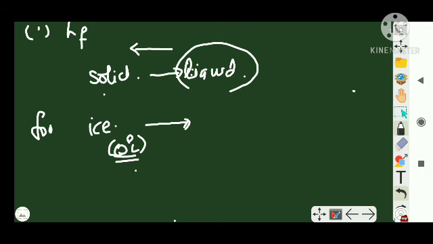So ice at 0 degrees Celsius, its melting point, converts to liquid. I have to give it some heat for a unit mass. Let's say I have taken 1 gram of ice at 0 degrees Celsius, which is its melting point.